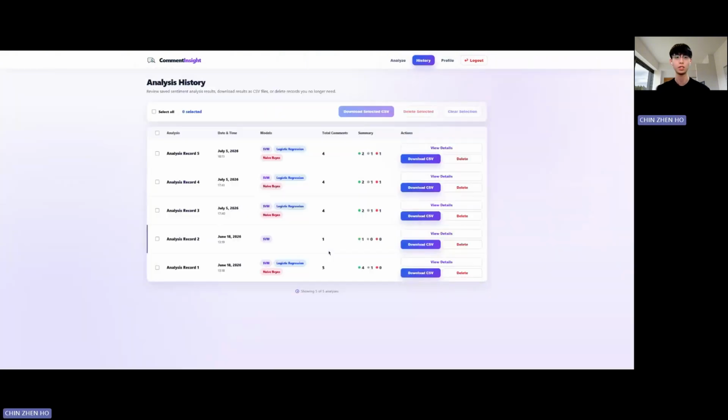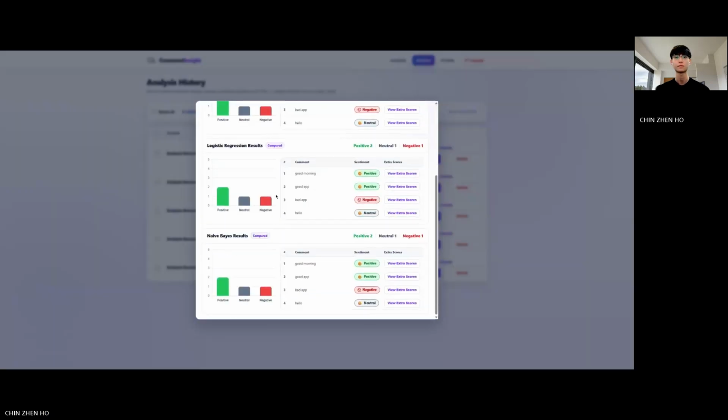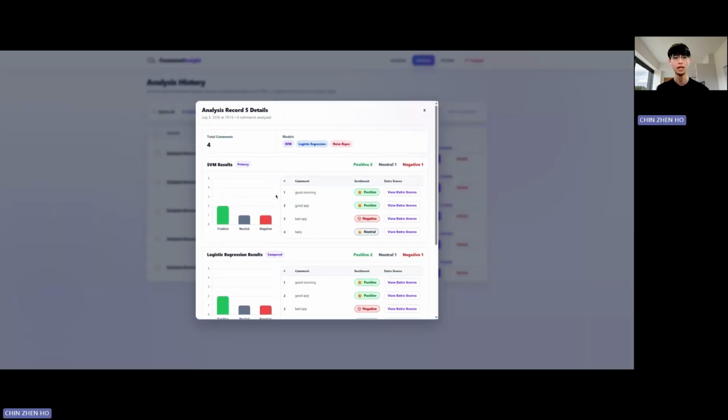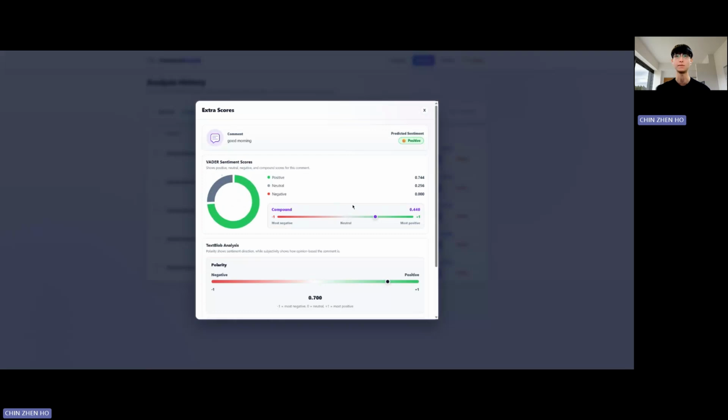This is the history page where all past analyses are automatically saved. I can click view detail on any record to see the full past analysis. And inside here, I can also view the extra score for any comment, just like on the analyze page.